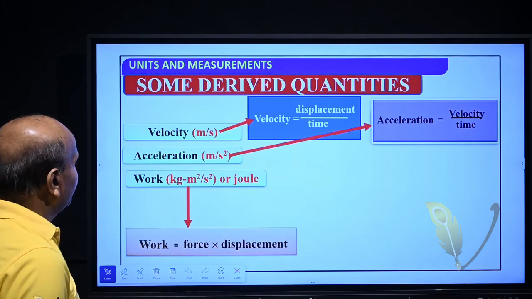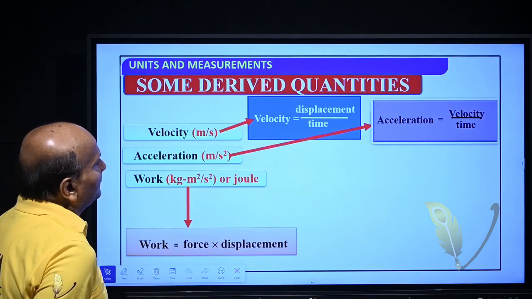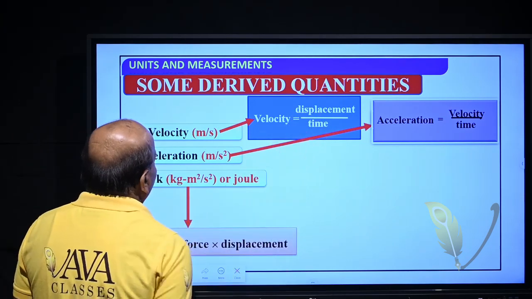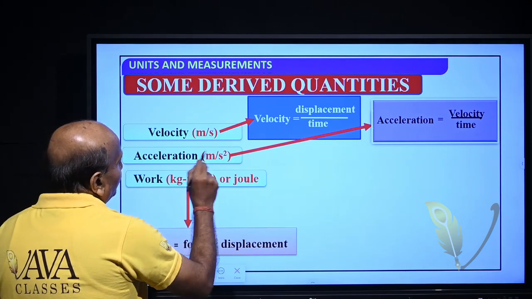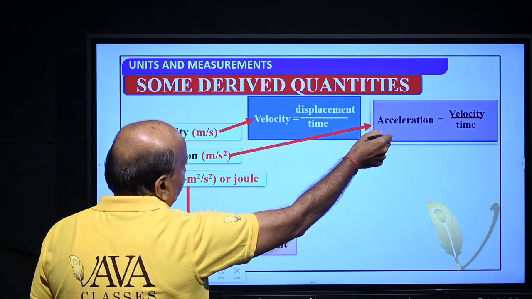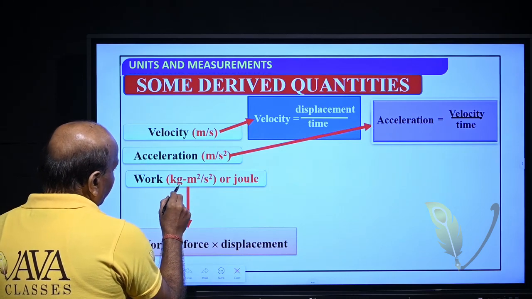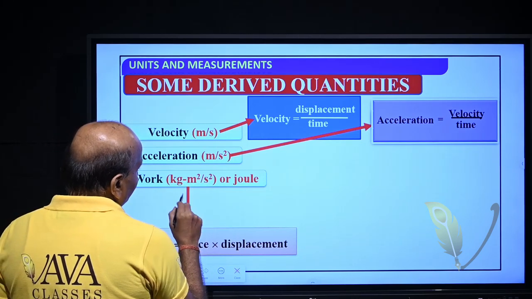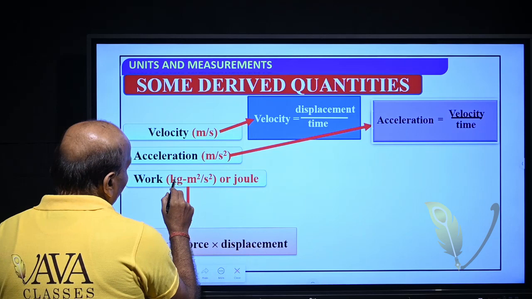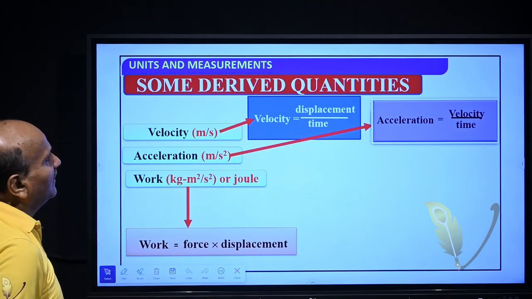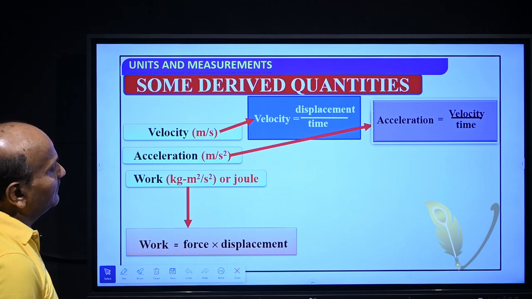Velocity is meter per second, displacement by time, length by time. Acceleration is meter per second square, velocity by time, length by time square. Work is kg meter square per second square, or joule, so it involves mass, length and time. All these are derived quantities.